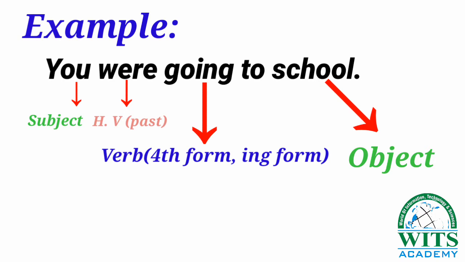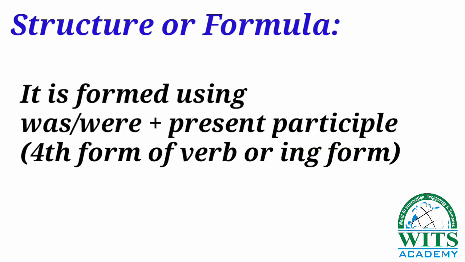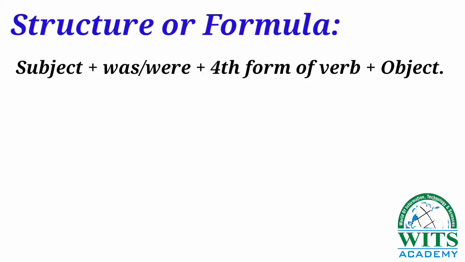So let's learn further to form a sentence. Past continuous tense is formed using was, were plus present participle, meaning the fourth form of verb or ing form. First we use the subject, then either was or were, then we use the fourth form of the verb, and in the end we use the object.